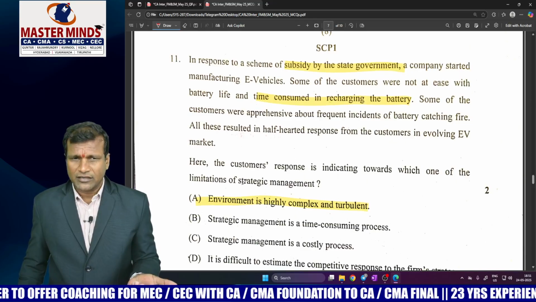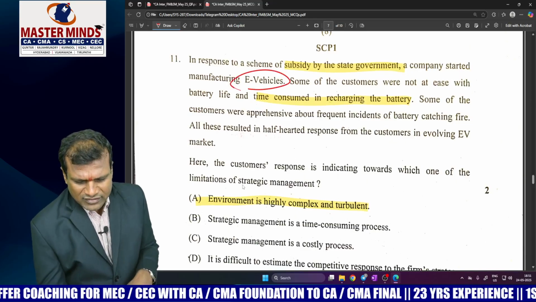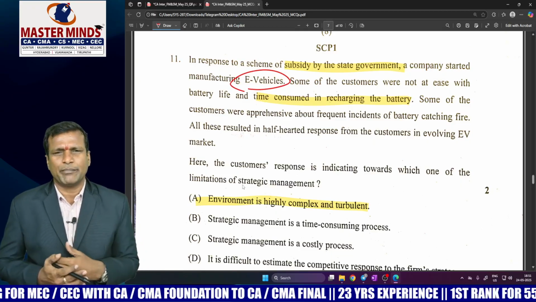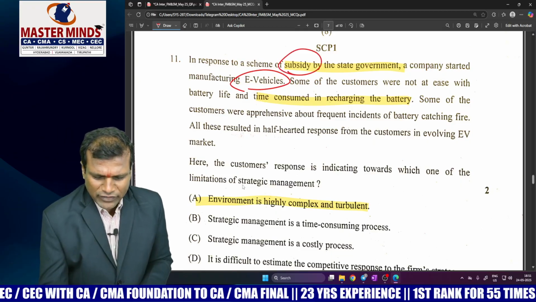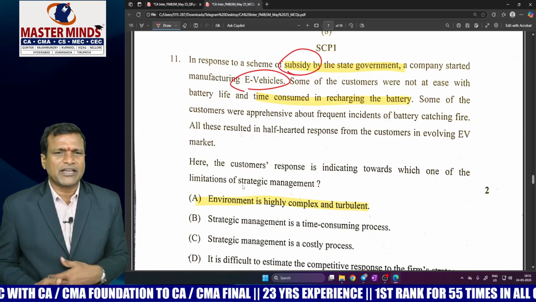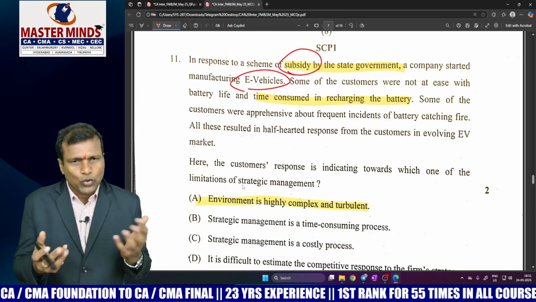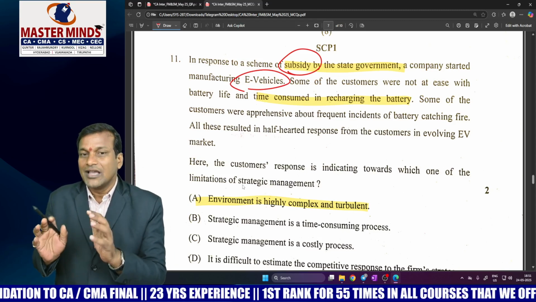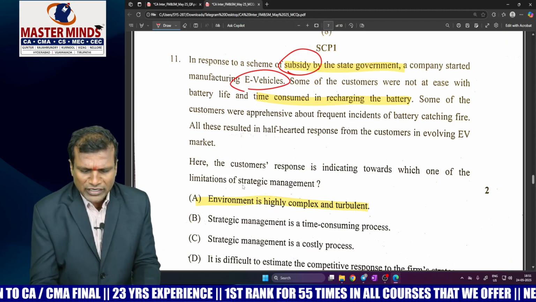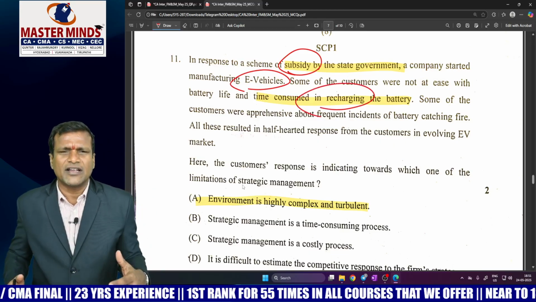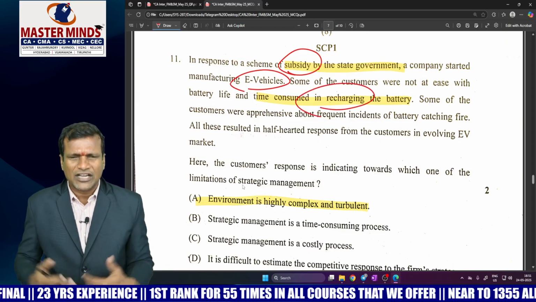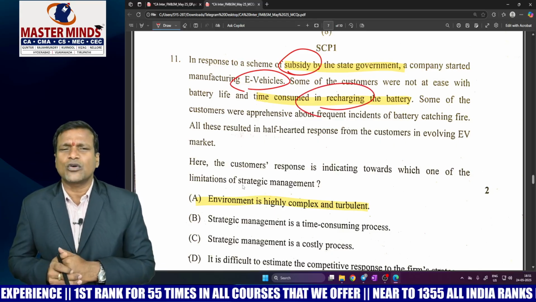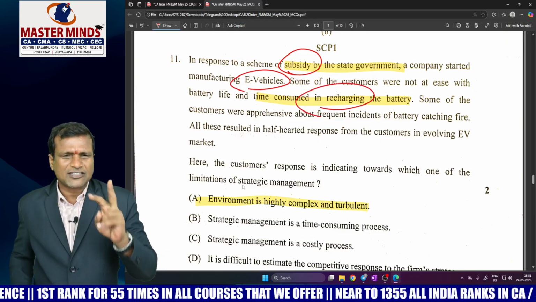Now come to the third MCQ, right? He's talking about electric vehicles here. It is a dump ICAI board material example, right? So government is providing subsidies. They are trying to encourage the manufacturing of electric vehicles. That was a huge opportunity for any business person. At the same time, consumers are suspicious about certain things. The time consumed in recharging the battery, so it's taking a long time. We don't have any patience nowadays. These customers, they want to do things in a quick time now. These are the two different aspects.